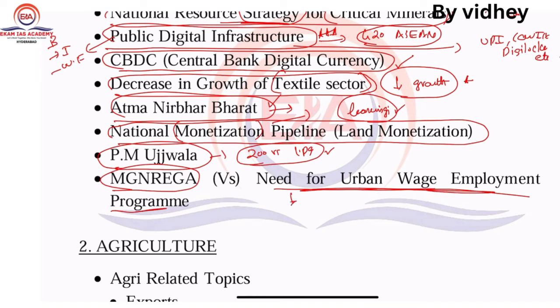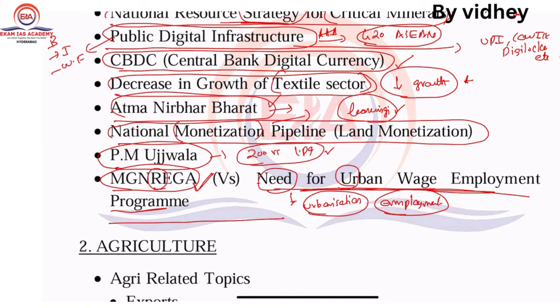Do you know that due to urbanization, there is a huge demand for employment? So the comparison, like MGNREGA is a very, very hit scheme, right? Same thing like this one, it is for the rural sector. So for the urban also you need a scheme like this one. Got it? So this comes under some of the important topics regarding economic development.